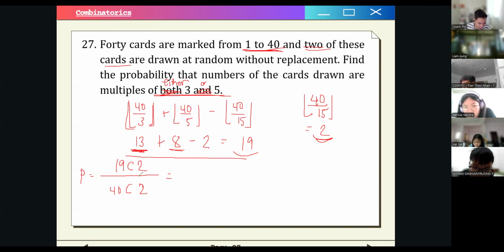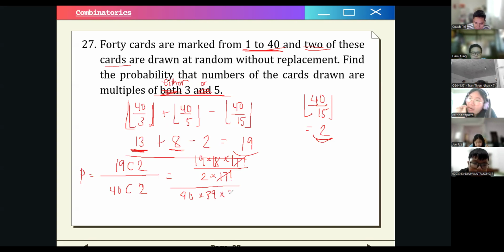So that is our calculation: 19 times 18 times 17 factorial over 2 times 17 factorial. And the denominator would be 40 times 39 times 38 factorial all over 2 times 38 factorial.